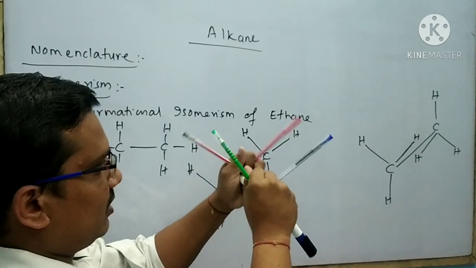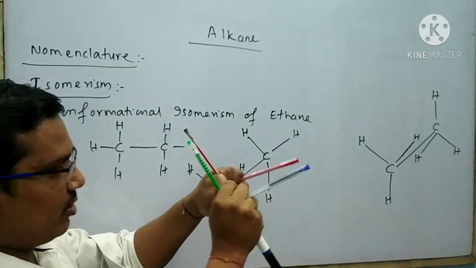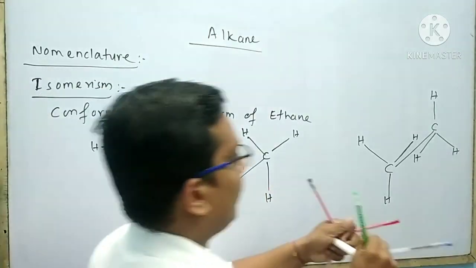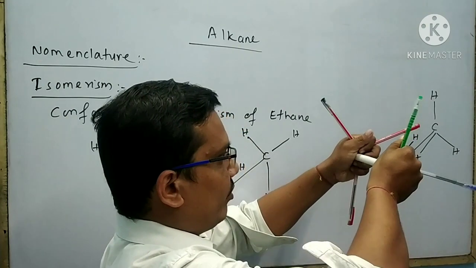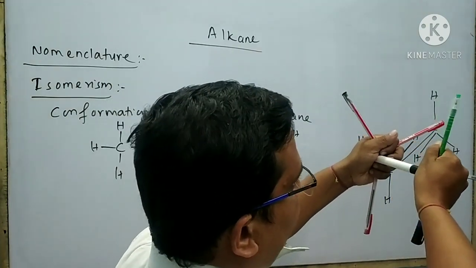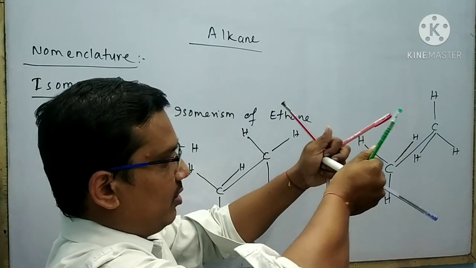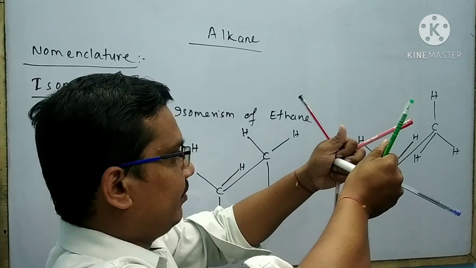In this case, the hydrogen atoms are present parallel to each other. But if I think about this type of isomer, then I can rotate the hydrogen atoms and the hydrogen atoms are placed anti-parallel to each other. This is the second conformational isomer of ethane.